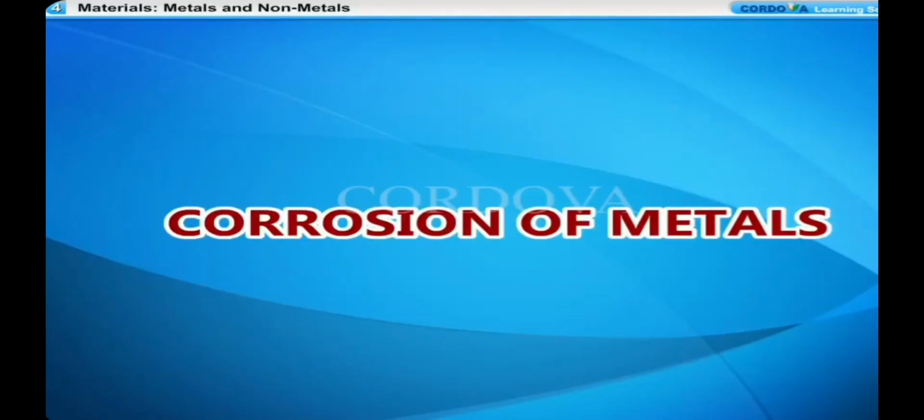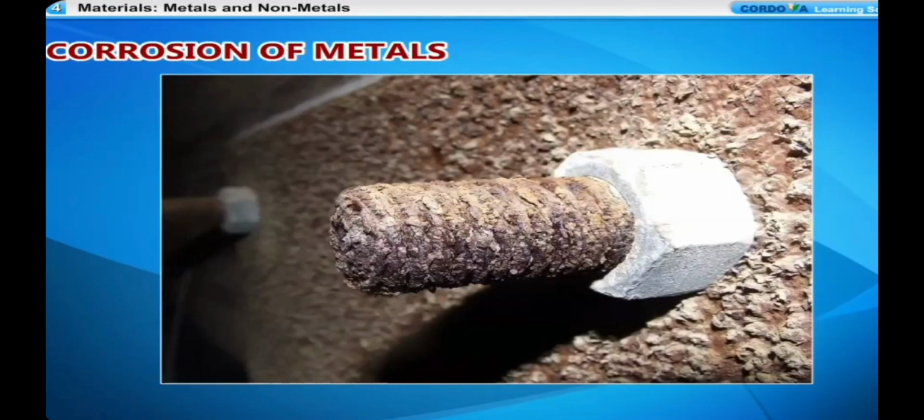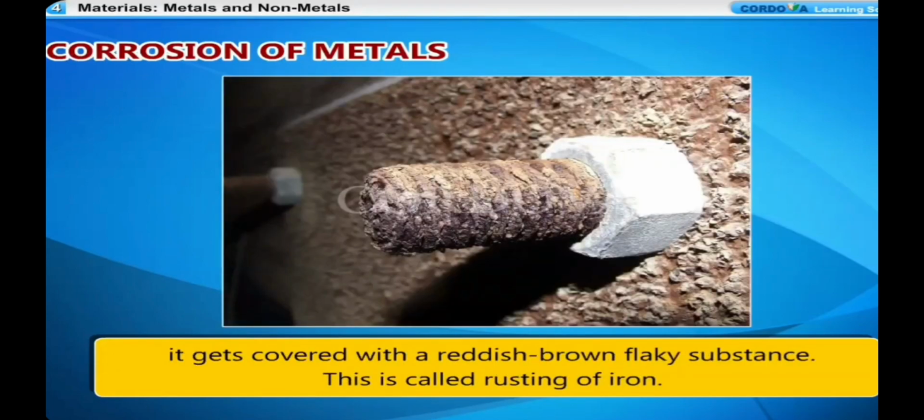Corrosion of metals. The process in which metals are eaten up by the action of air, moisture, or a chemical on their surface is called corrosion. When an iron object is left in damp air or moisture for a considerable time, it gets covered with a reddish-brown flaky substance. This is called rusting of iron.